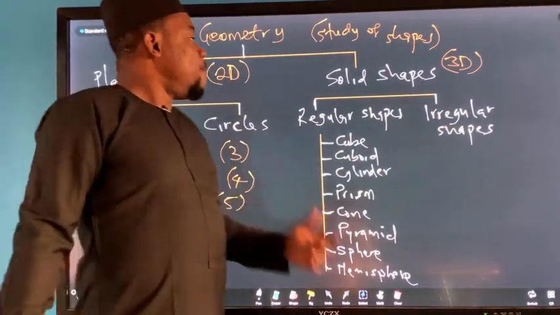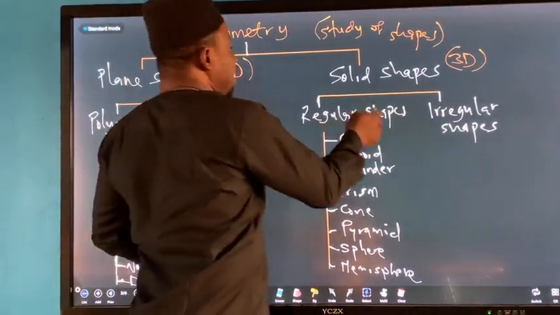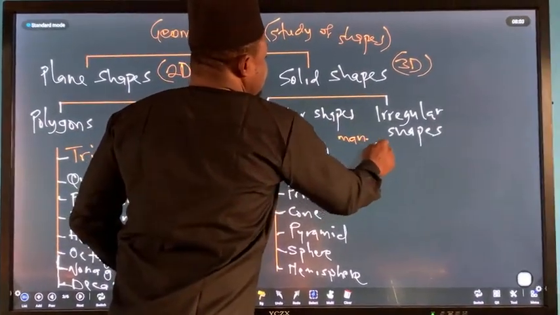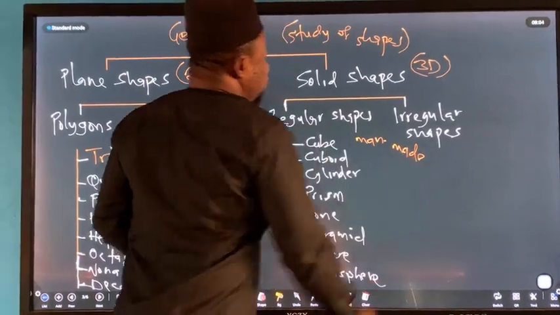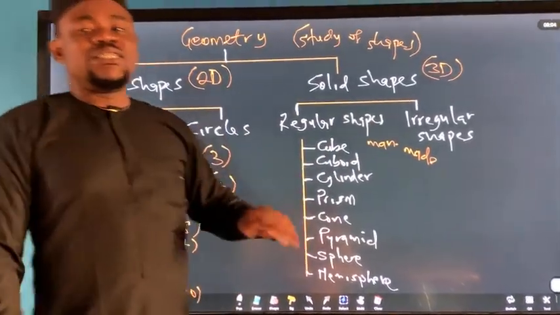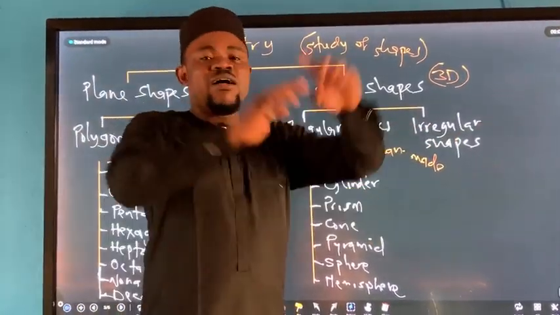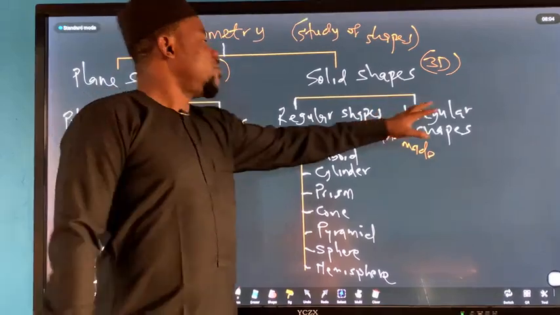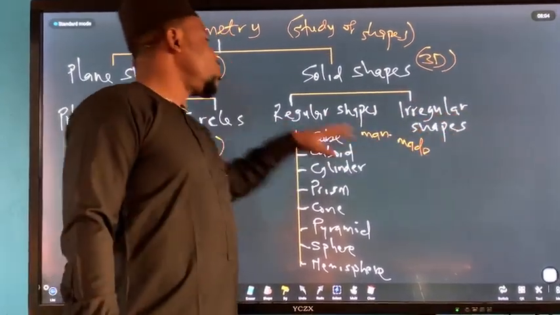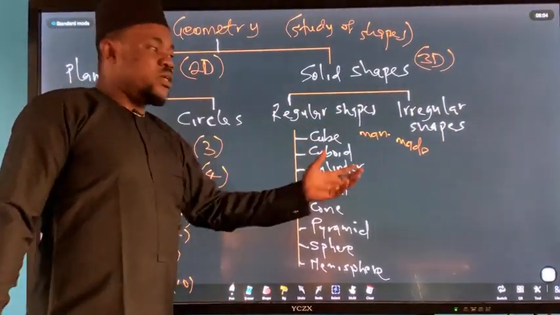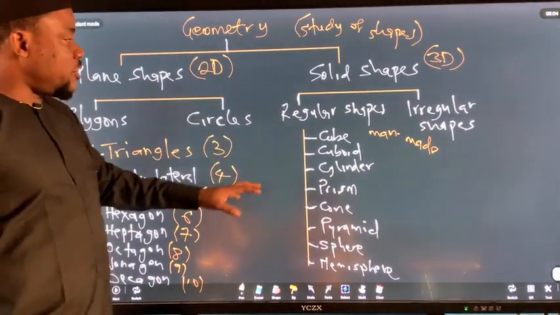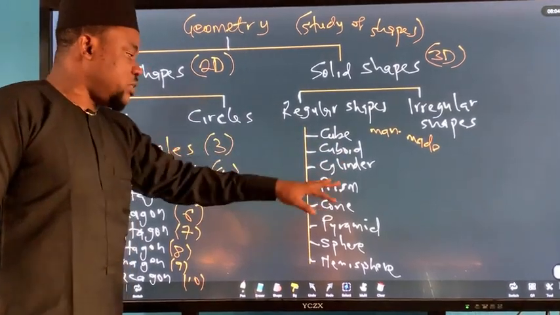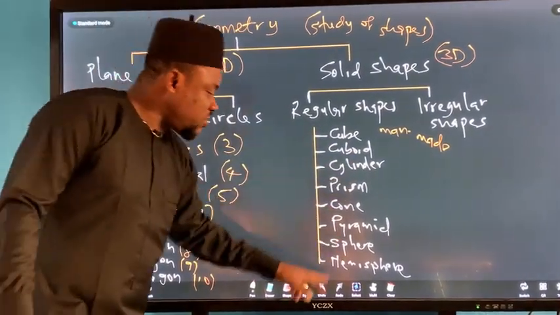Then under solid shapes, we have regular shapes and irregular shapes. Most regular shapes are man-made. They are artificial, because all naturally existing solids are irregular. They don't have a definite pattern, because anything that exists naturally is usually irregular. So regular shapes are man-made or artificial. Some examples under regular shapes are the cube, cuboid, cylinder, prism, cone, pyramid, sphere, hemisphere.